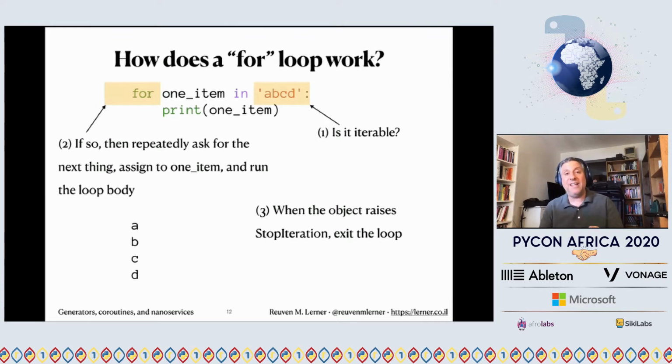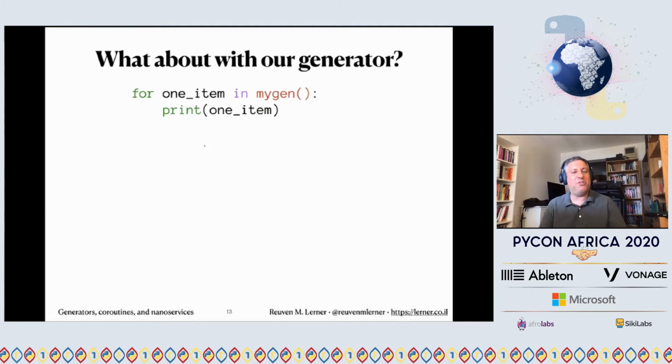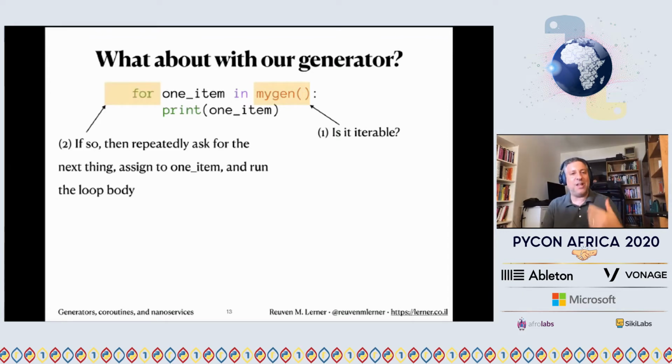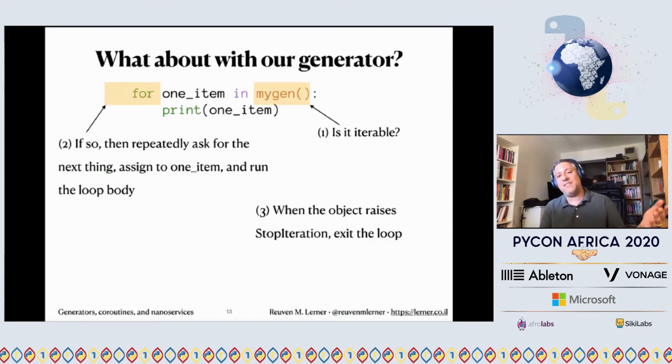This, by the way, is why in Python we don't have indexes. We don't care about indexes, because we're just turning to the object and saying, give me the next one, the next one, the next one. Well, what about with our generator? What's happening here? Exactly the same thing. Notice I'm running my gen. So the for loop is turning to the result of my gen, our generator object, and saying, is it iterable? The answer is yes. So it says, okay, give me your next thing, your next thing, your next thing. And each time it will give us something new until it gets to the end, at which point it will raise StopIteration. The for loop realizes that at the end, and the loop ends.